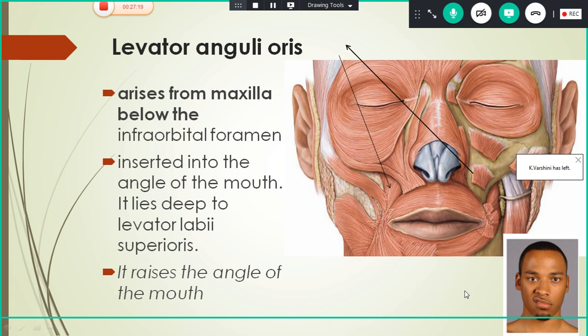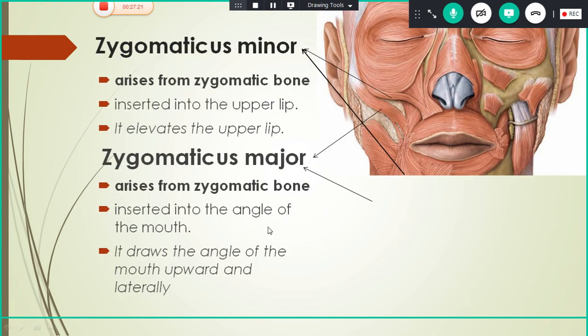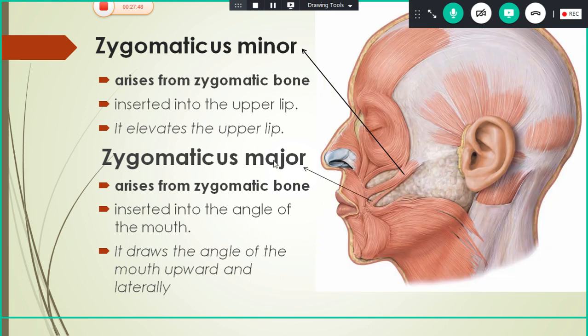Okay. So the next muscle we are going to see is the zygomaticus minor and major. From the name itself, both the muscles have origin from the zygomatic bone, and the insertion is different. The minor is inserted into the upper lip, and the major gets inserted into the angle of the mouth. If you see the action of the minor, since it is attached to the upper lip, it elevates the upper lip. Okay. If you see the major, okay.